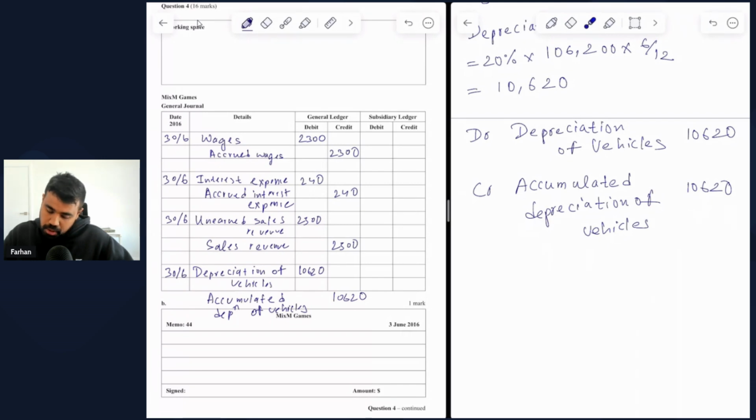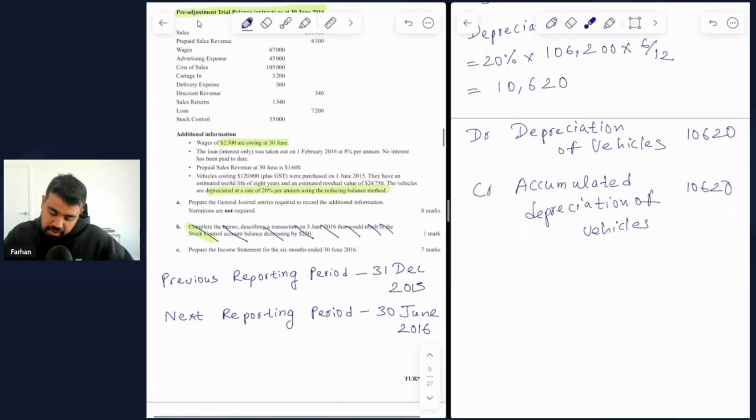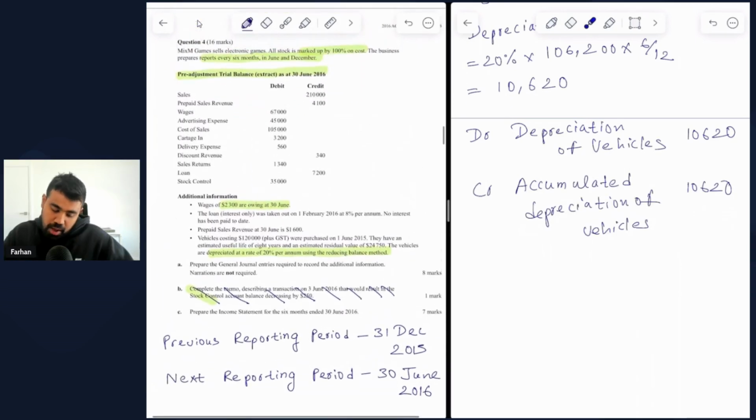All right. So we're not doing part B, which has to do with memo, but we are doing part C, which is to prepare the income statement for the 6 months ended 30 June 2016.